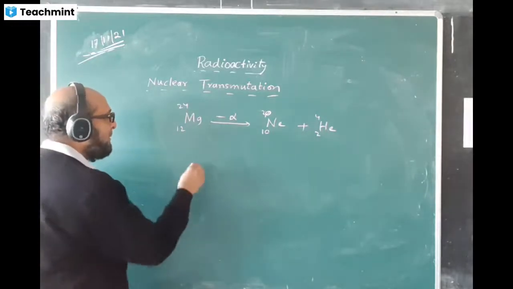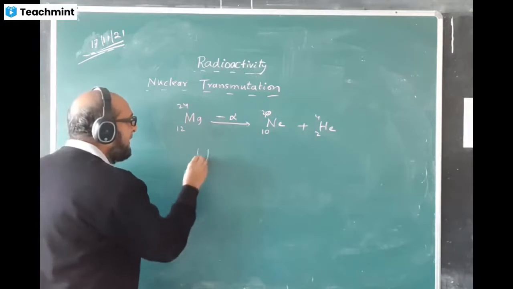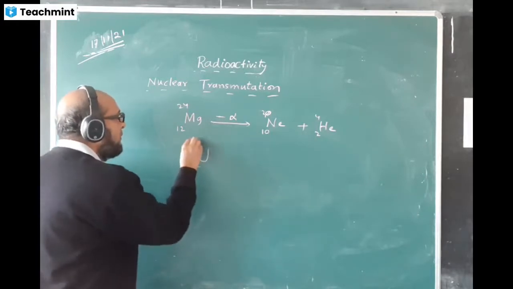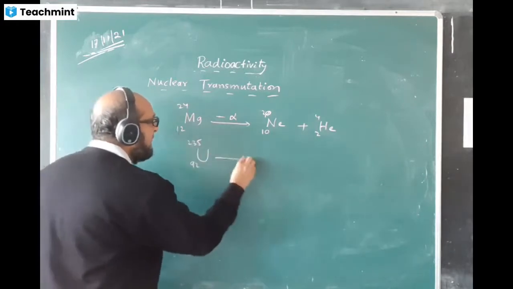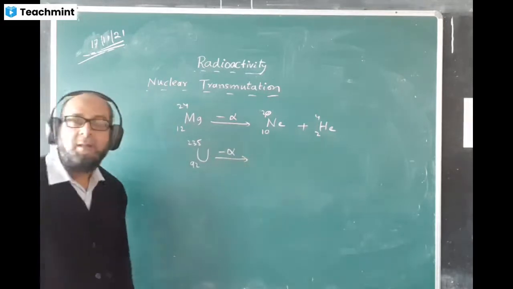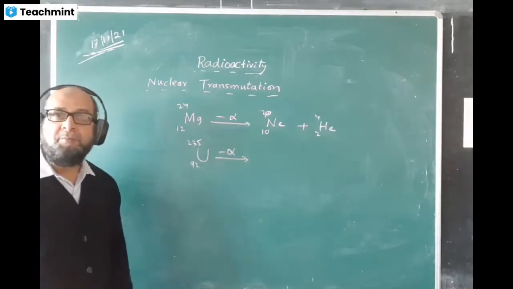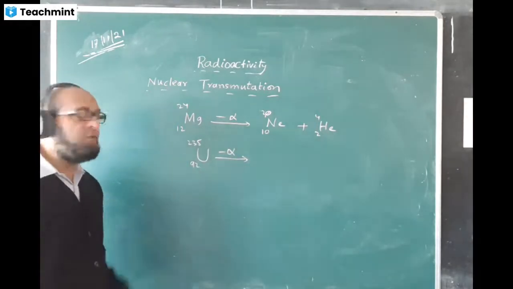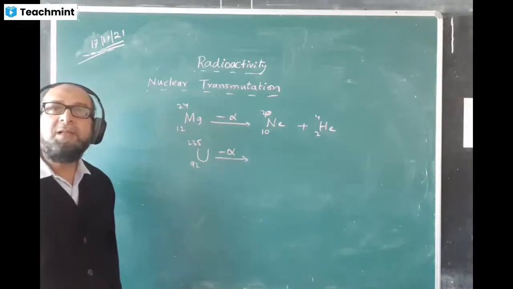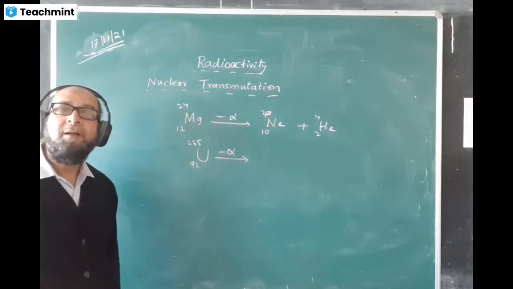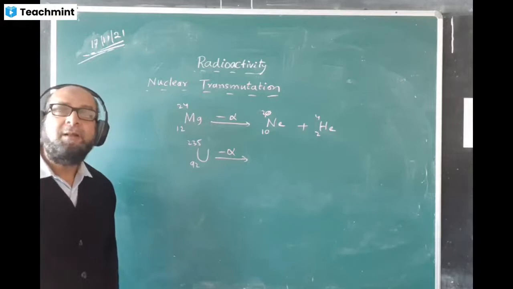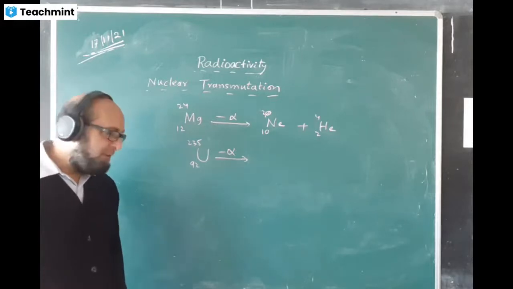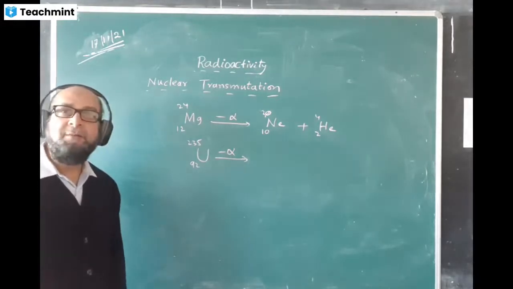Now next one. Suppose I'm having an element uranium, 92, 235, and it's giving out an alpha particle. U means uranium with the atomic number 92, mass number 235. What answer will come next? 90, and how much? 231. Yes, 231. You're right. You got it.